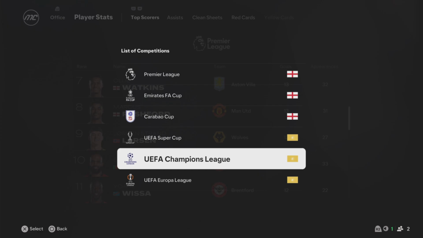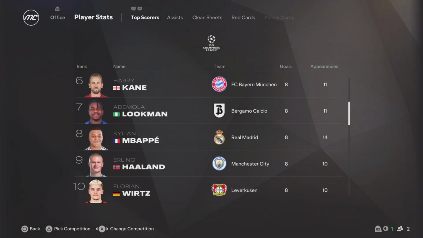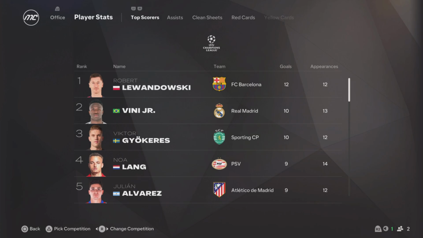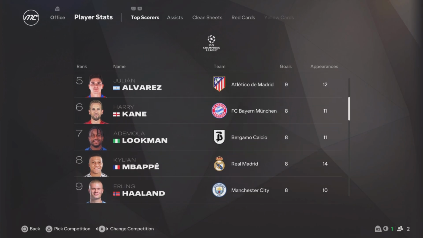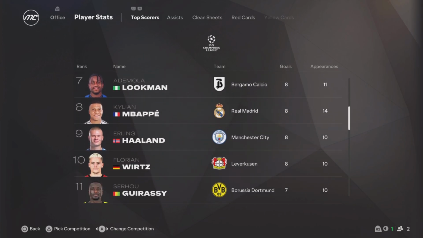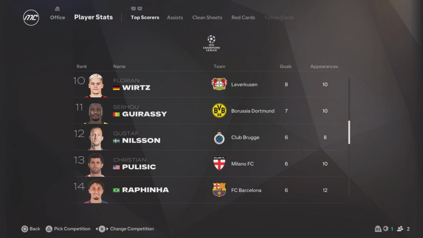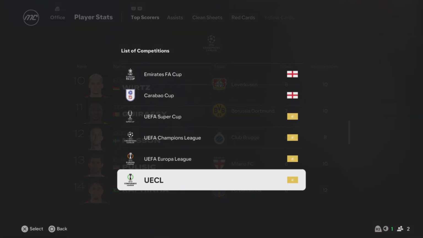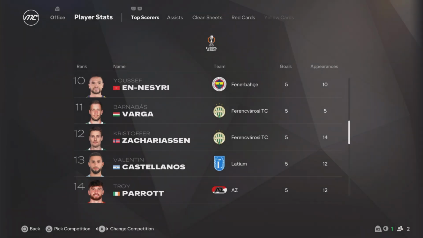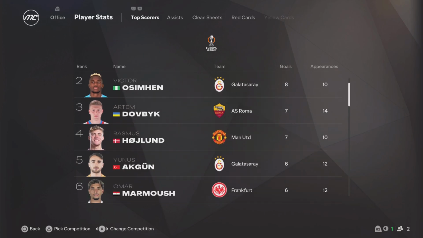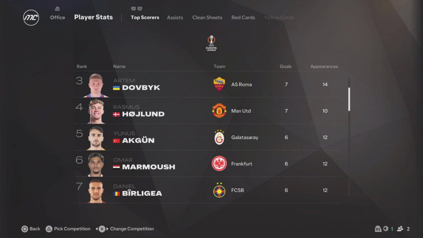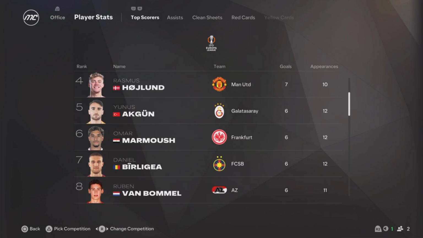Okay. Champions League top scorers. So Lewandowski, then Vinny Jr., Gyökeres, Liang, Alvarez, Harry Kane, Lookman, Mbappe, then Haaland, Wirtz, Guirassy, Nilsson, Pulisic, Rafinha. And Europa League top scorers: Nkabi, Osimhen, De Blok, Højlund, Akun, Marmoush, and Beerlega, and Van Bommel.